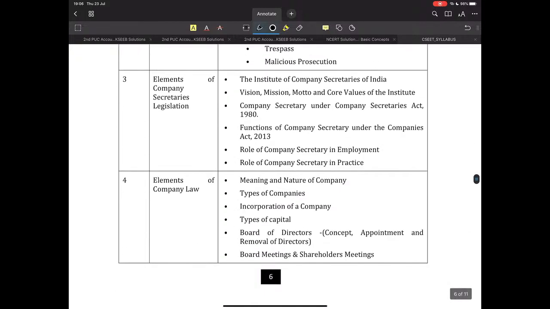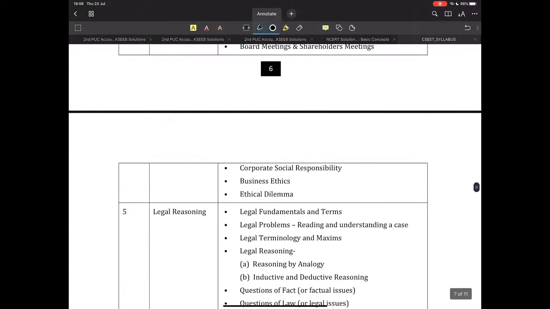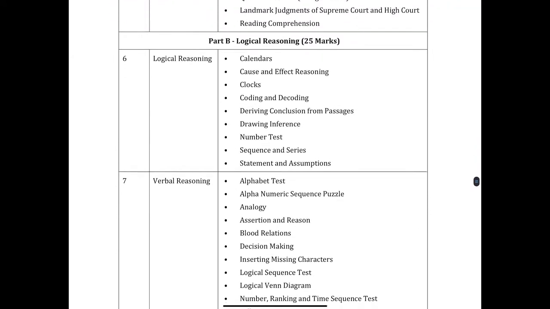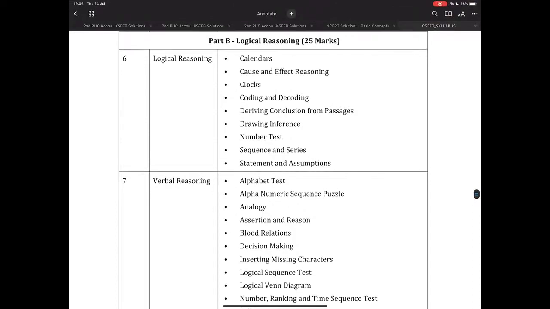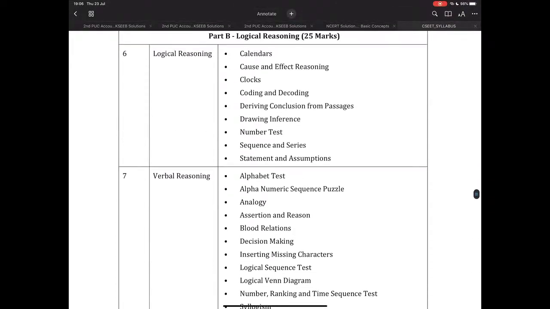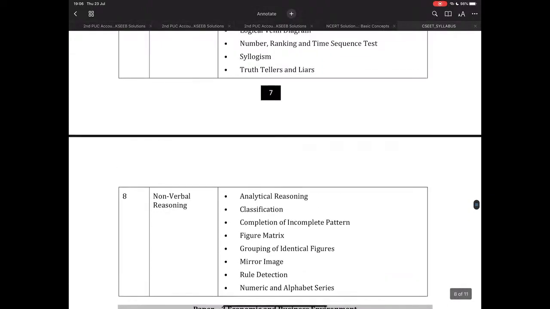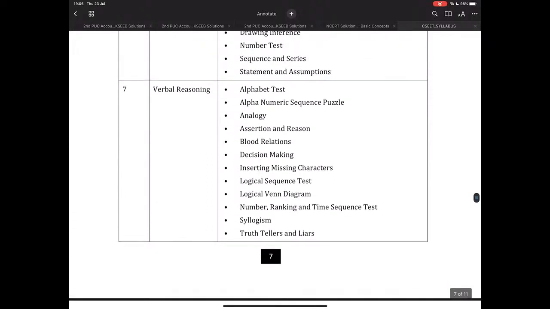So if you look at this, now we are in logical reasoning. We have 3 subdivisions here. One is logical reasoning, consisting of various topics like calendars, cause and effect, clocks, etc. Then verbal reasoning, and finally non-verbal reasoning. So that was a brief overview of the syllabus.